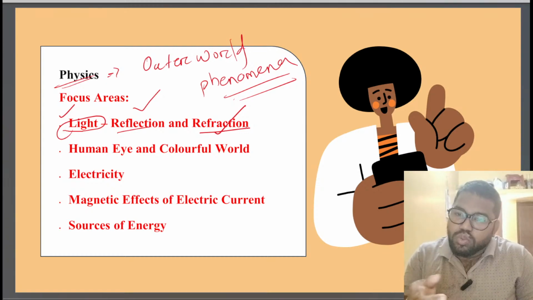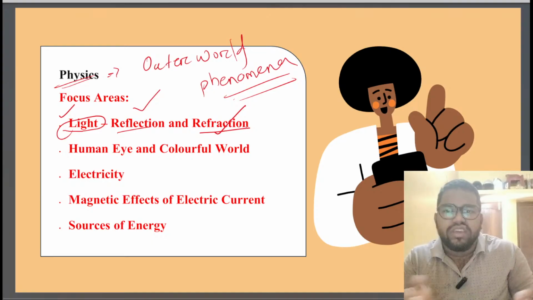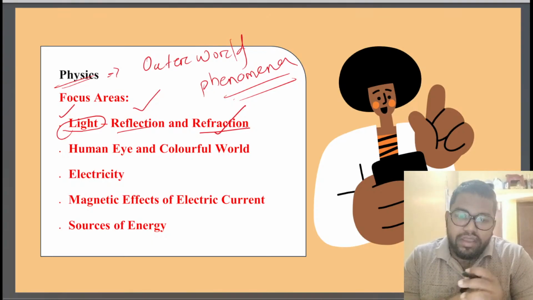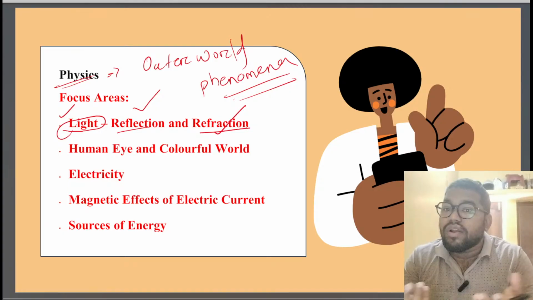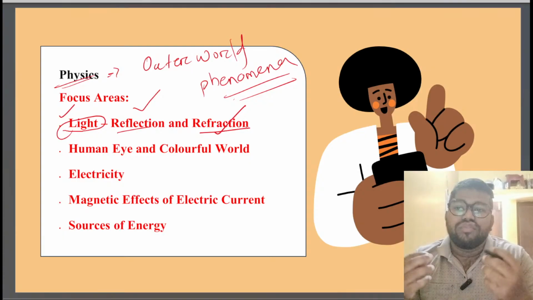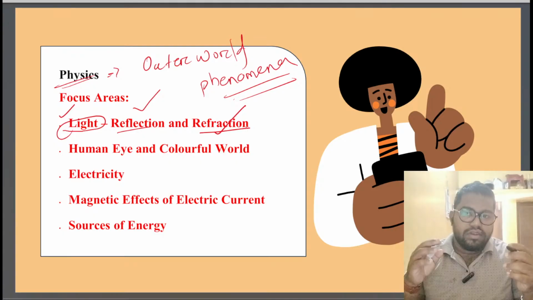And these two phenomena tell you what kind of objects are around you. How is it? Definitely the big question will come, and you know how important it is.